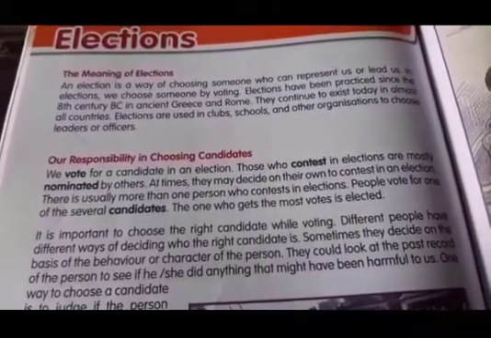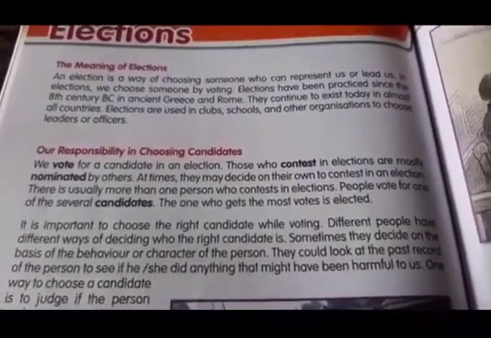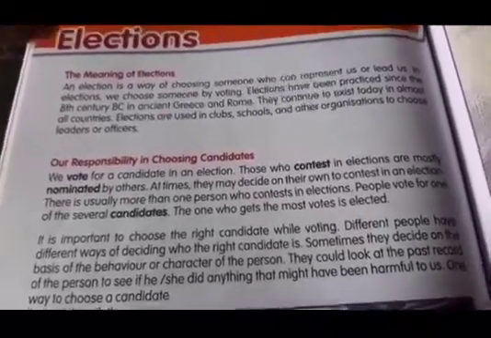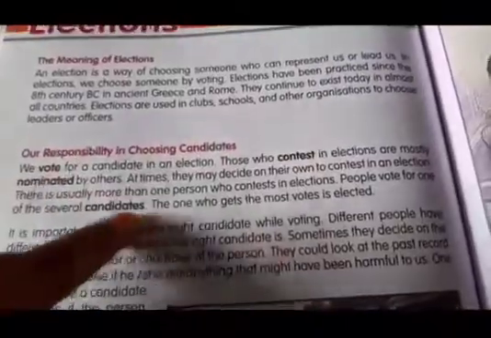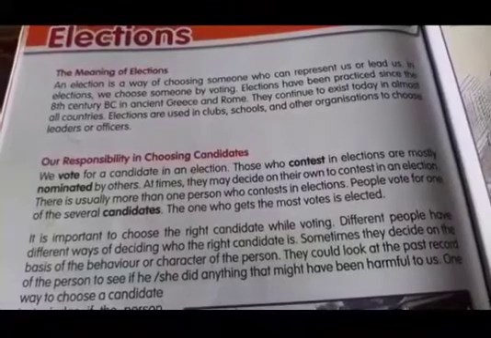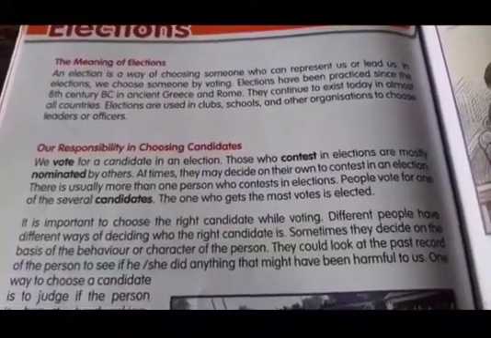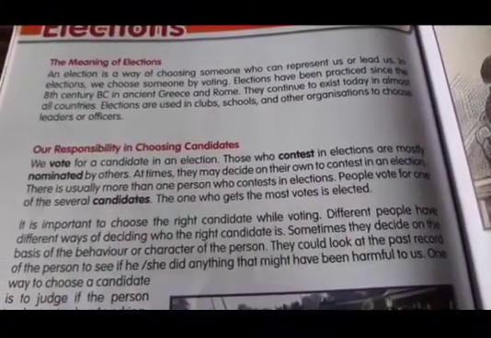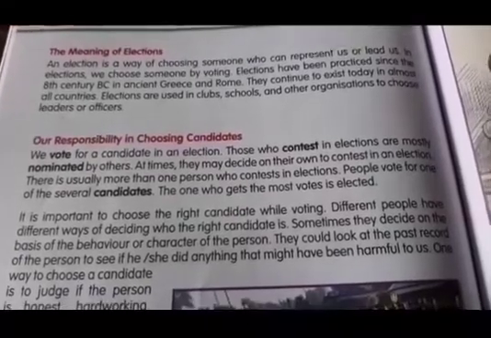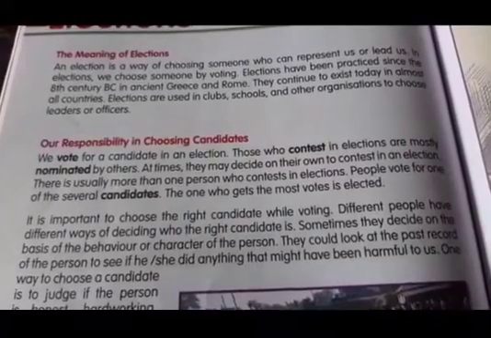We vote for a candidate in an election. Those who contest in elections are mostly nominated by others. These are your meanings, these are your glossaries, beta. You can read from the backside of your reader. Nominated by others. At times, they may decide on their own to contest in elections. Contest means taking part. Candidate means who is standing for election to become a leader, beta. Nominated means people will select them.